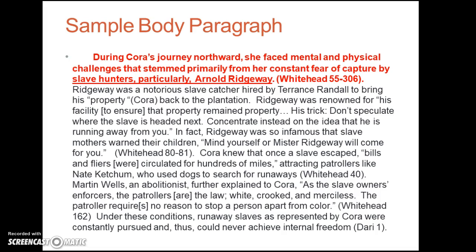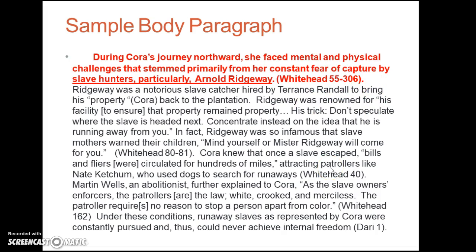So here is a sample body paragraph that would relate to the first point in this argument. During Cora's journey northward, she faced mental and physical challenges that stemmed primarily from her constant fear of capture by slave hunters, particularly Arnold Ridgway. So this is the topic sentence for the first body paragraph that would deal with this first point. Okay. Notice the citation here, which we'll talk about in just a moment.